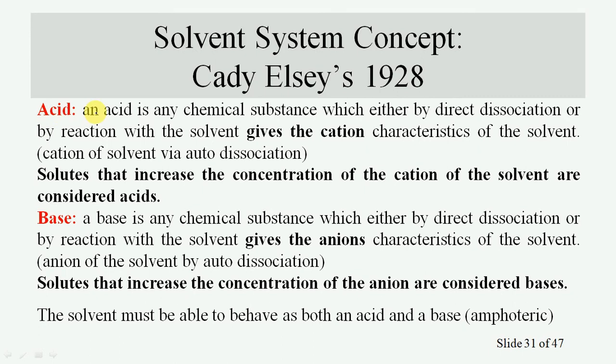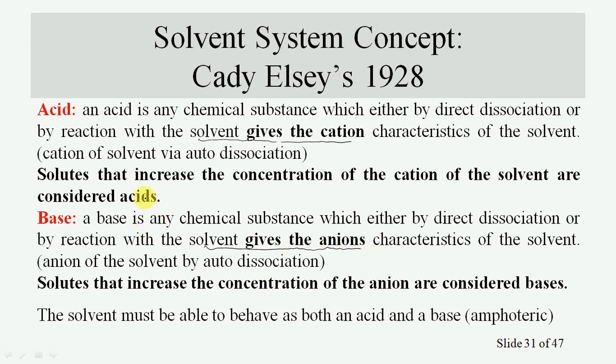According to this concept, an acid is any chemical species which, either by direct dissociation or by reaction with the solvent, gives off the cation which is characteristic of the solvent. While a base is any chemical substance which, either by direct dissociation or by reaction with the solvent, gives the anions which are characteristic of the solvent.